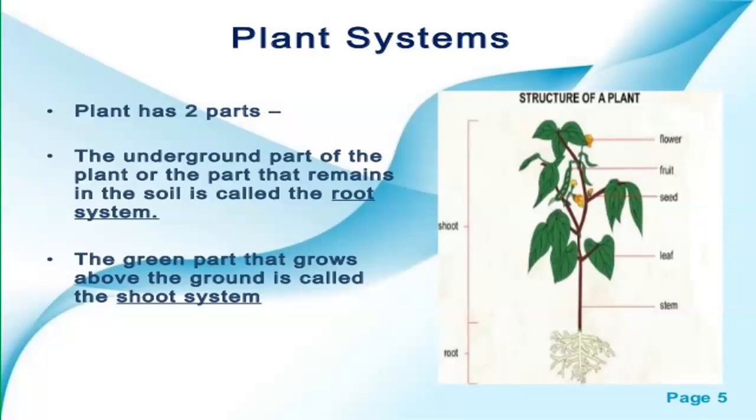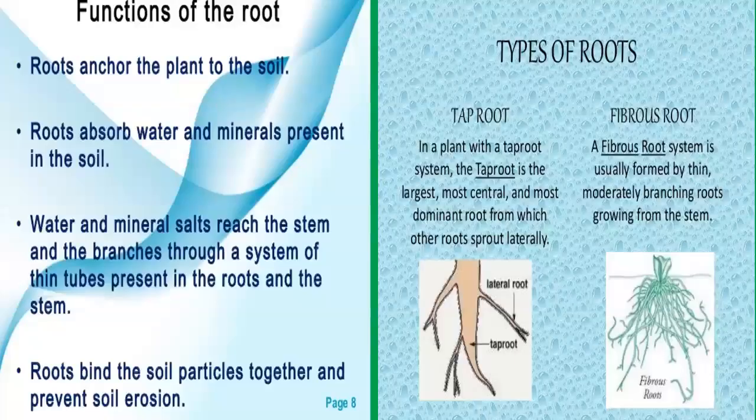The main parts of the plant are two: root system and shoot system. The part that is present under the ground, or the part that remains in the soil, is called the root system. The part that grows above the ground is called shoot system. So stem, leaf, flower, fruits all come under the shoot system. We will discuss in detail the different systems and their associated parts and functions. So first we will discuss the root.